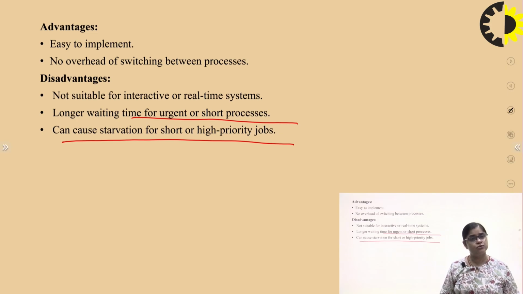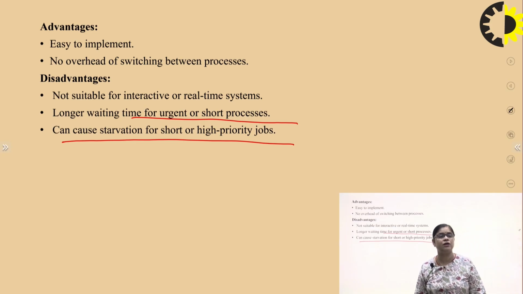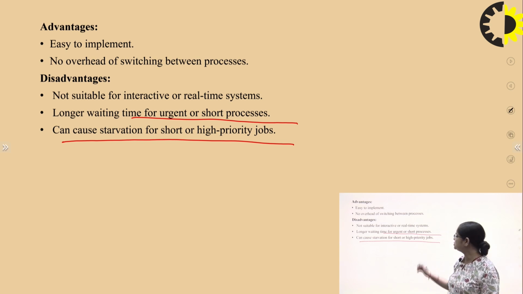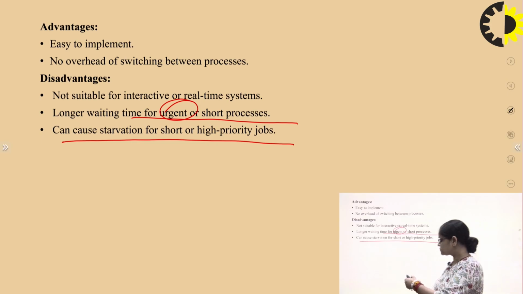And why is this? Because in non-preemptive the CPU is not switched to the other process. So if a process has higher priority, it has to wait until the previous process has completed its task. So for the urgent or shorter process, this is a disadvantage, right?